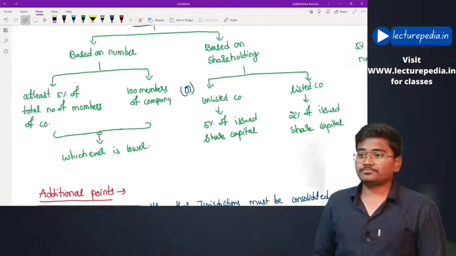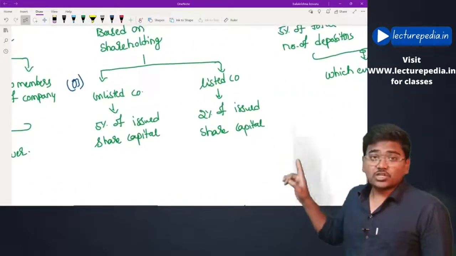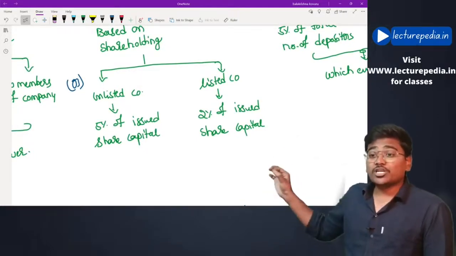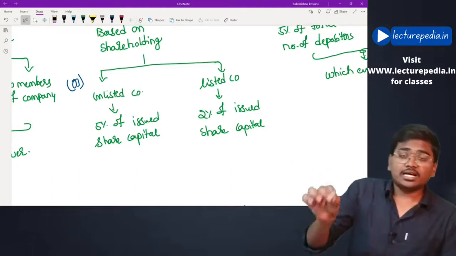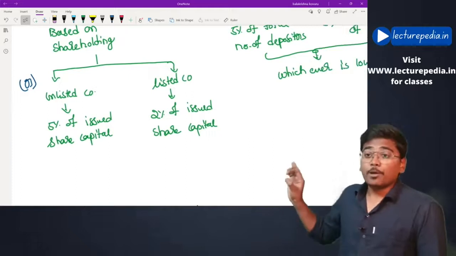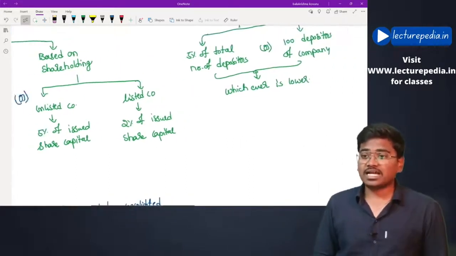Or, based on shareholding, in case of an unlisted company, members who are holding 5% of issued share capital can file the class action suit. Or in case of a listed company, members holding 2% of issued share capital can file the class action suit.